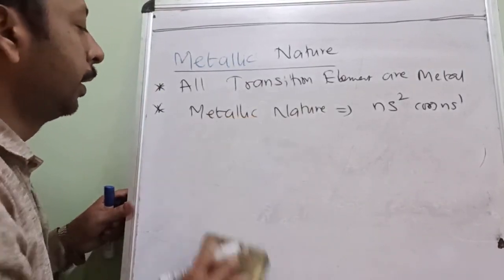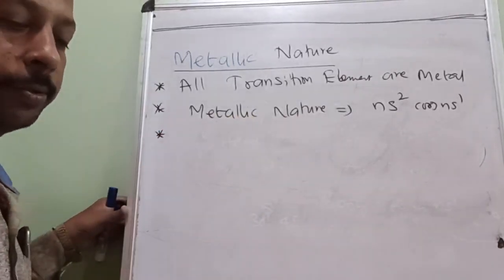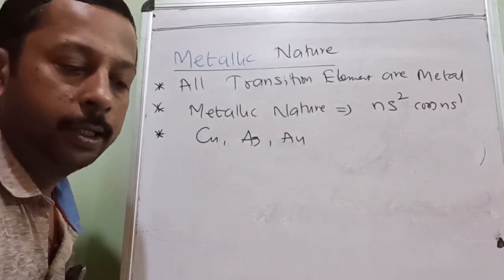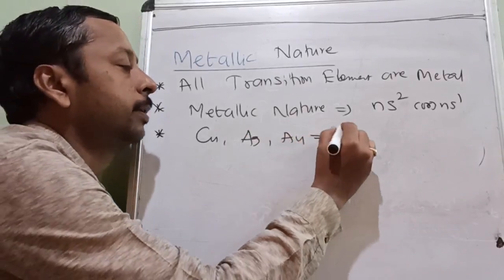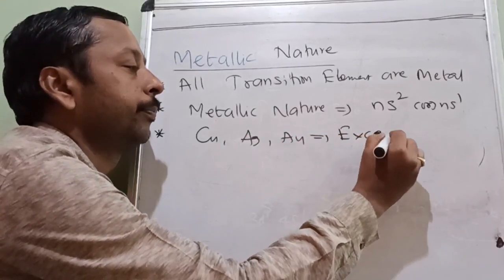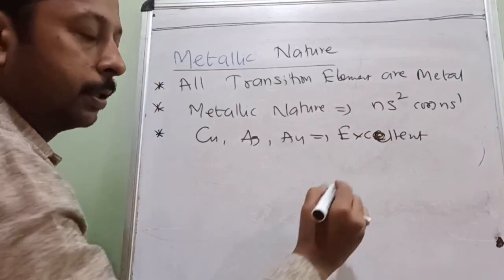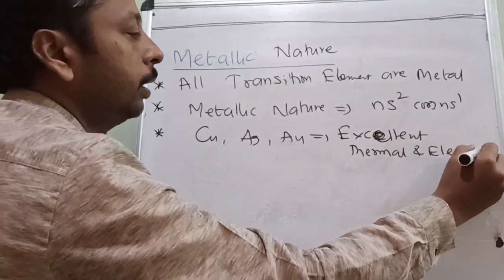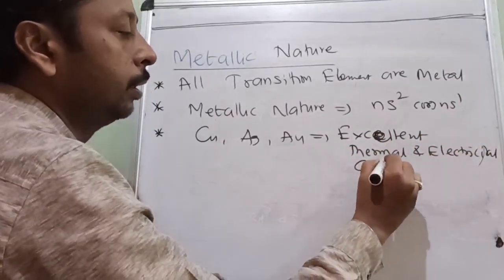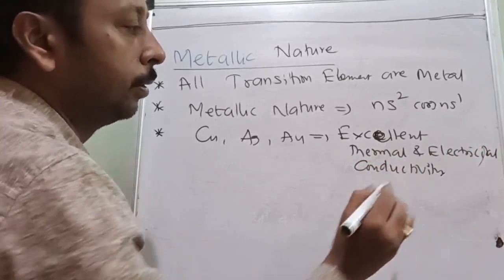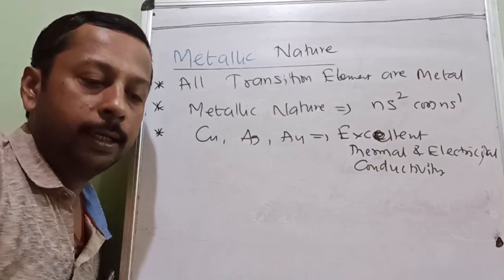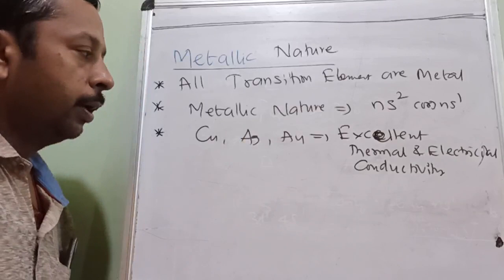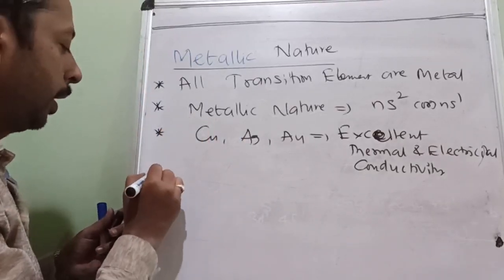But on this occasion, I wanted to mention copper, silver and gold. What is the speciality of these three metals? They have excellent thermal and electrical conductivity property. They have excellent thermal and electrical conductivity, three elements. Is it understood? And metallic nature also includes hardness.